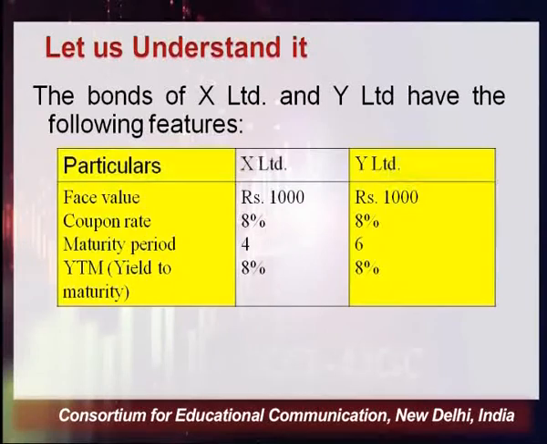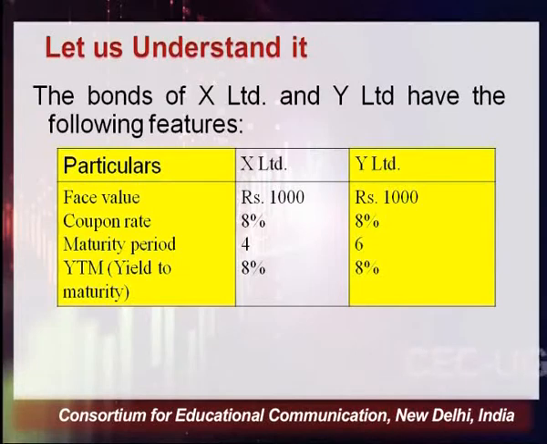Now we are trying to show the impact of change in YTM in relation to the longevity of term to maturity, and we are saying that the greater will be the change in price with the change in YTM. So let's practically apply it. The bonds of X Limited and Y Limited have the following features. These are two companies. If we look at the face value, it remains the same, 1000 rupees and 1000 rupees. Coupon rate is again 8%, that is the same. Maturity period for X Limited is 4 years. For Y Limited it is 6 years.